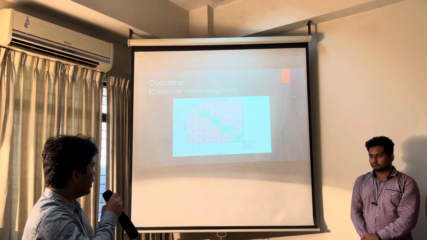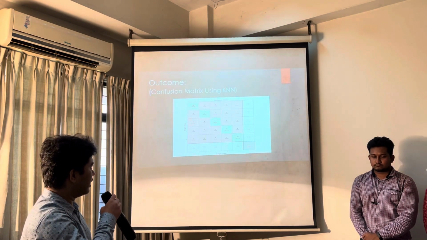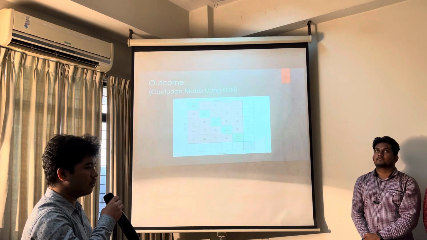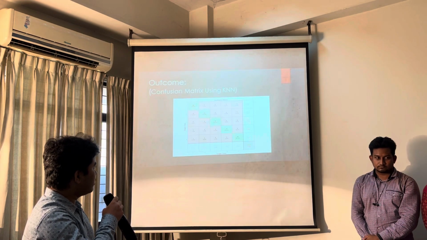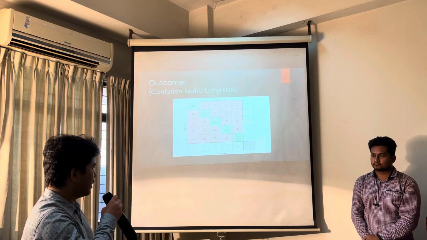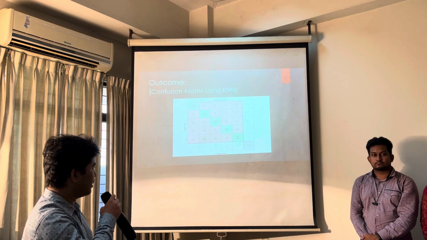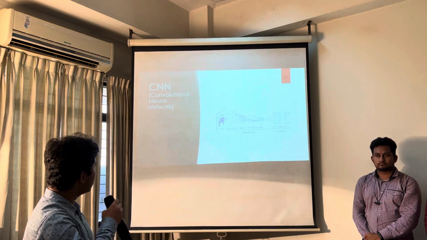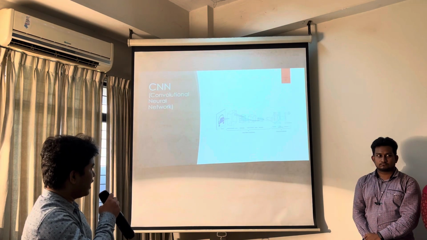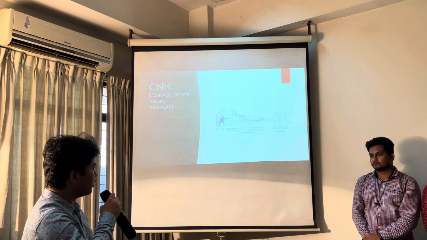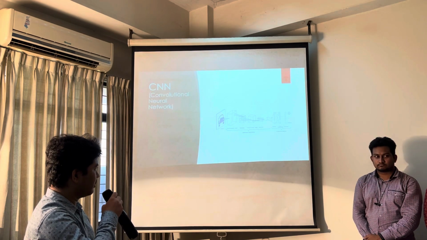But as we know, we use wheelchairs for very critical cases. We can't really allow that much inaccuracy. That's why we tried to get a better model, and CNN was a better model to give very high accuracy. In our CNN model, we have used 25 layers for improving the personal model.